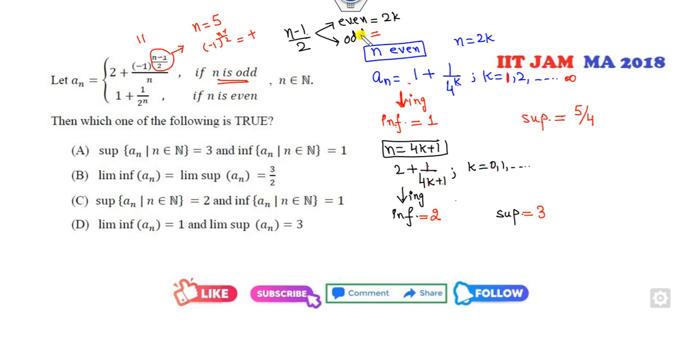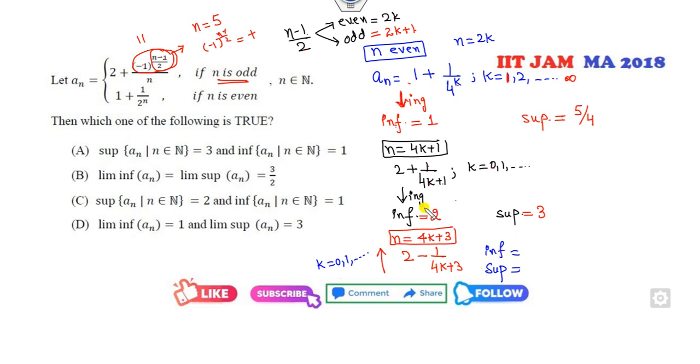Now when it's an odd number, you can say it's 2k plus 1, so then it will be 4k plus 1, and then it will be 4k plus 3. Then this number will be minus 1, so this is 2 minus 1 over 4k plus 3, and you can see this is an increasing sequence. So once it's increasing, you can find the infimum and the supremum. The value of k is 0, 1, 2 and so on.